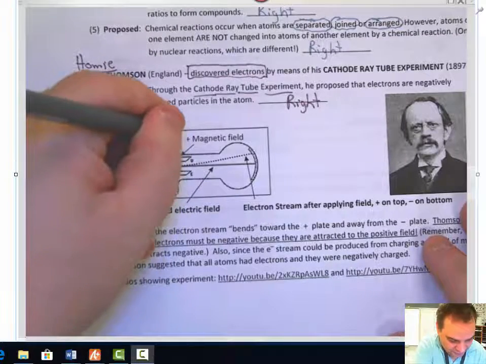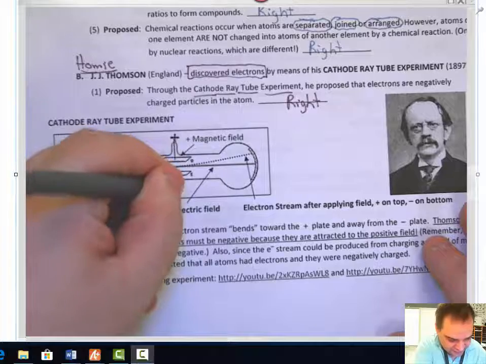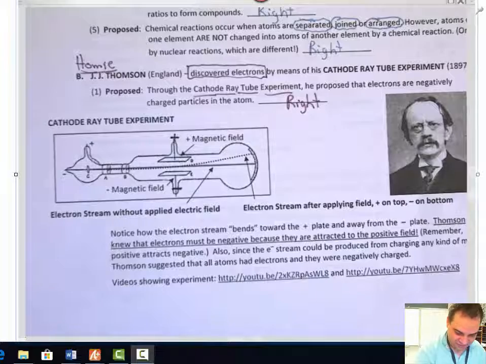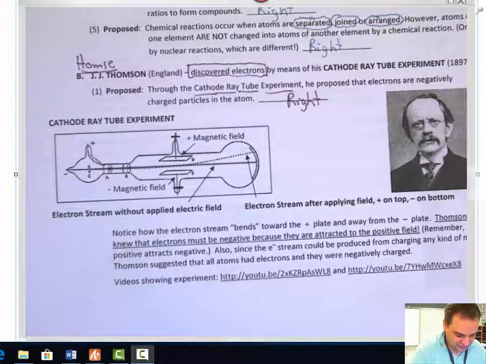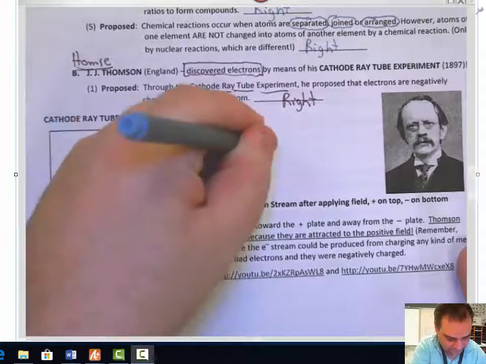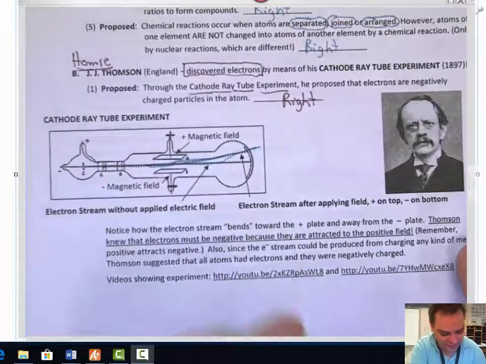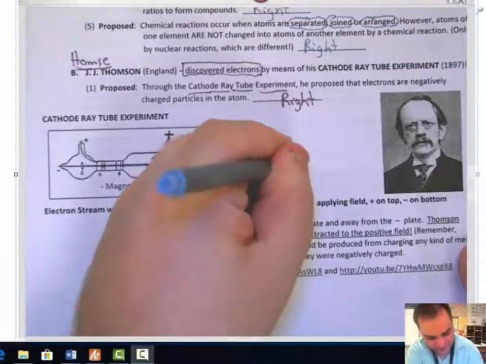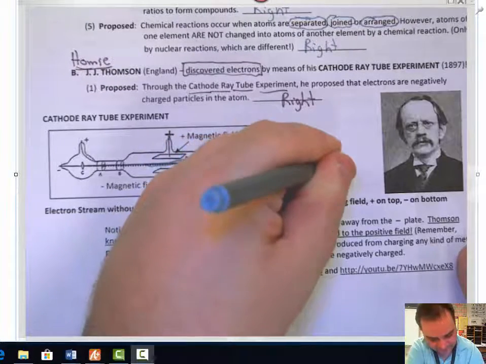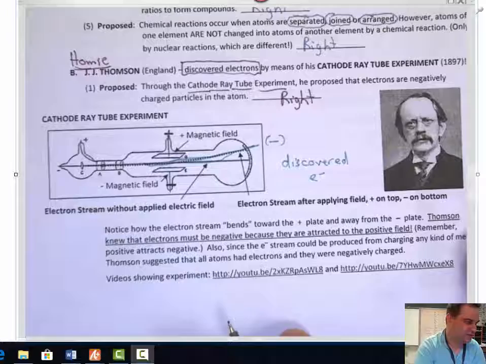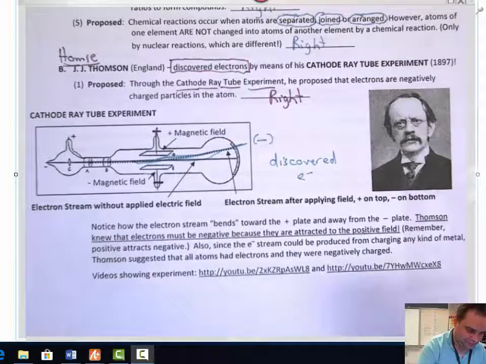And there used to be a magnetic field that this side was positive and this side was negative. And during this experiment, I think he was using metals at the time. Yeah. Okay. He saw when he shot a beam of light through it here, he saw it start to bend like this towards the positive. He understood that positive and negative charges attract, and so this is how he discovered the electron. Okay? And there are some videos showing his experiment here that you can watch if you have time. Moving on to page 6.